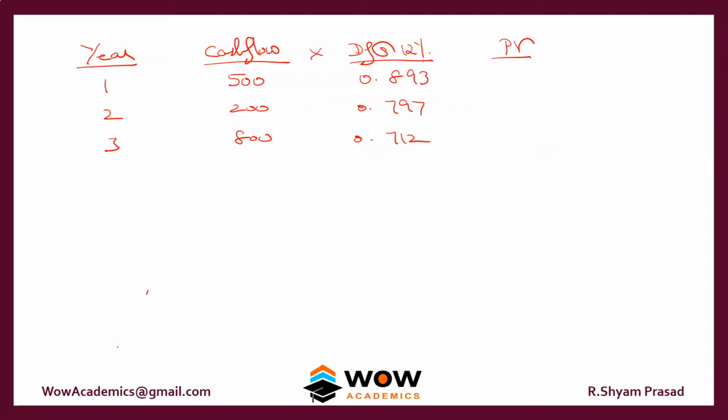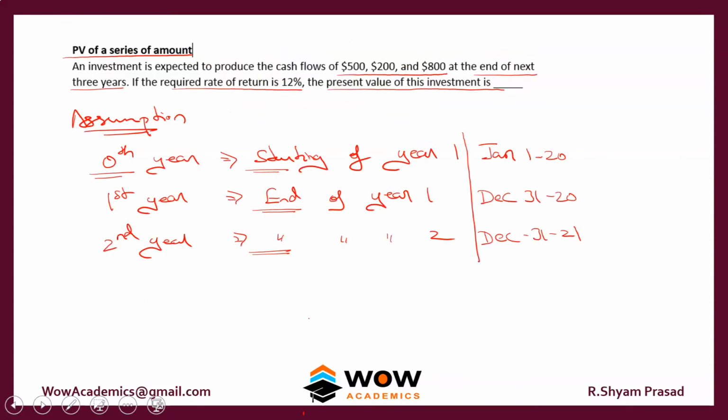Just multiply this cash flow into this number and you'll get the answer, because this is the first year discount factor, this is the second year discount factor, and this is the third year discount factor. The sum has indicated that the cash flow is received at the end of the next 3 years. So it is first year end, second year end and third year end.